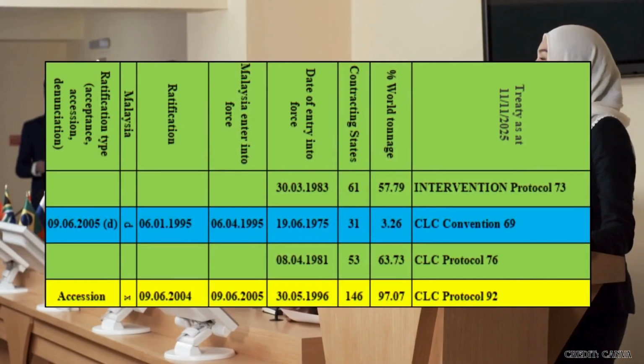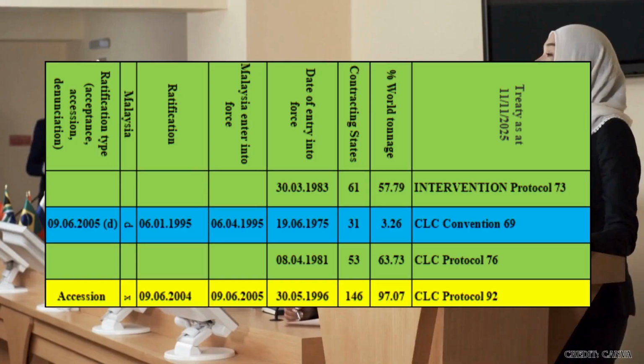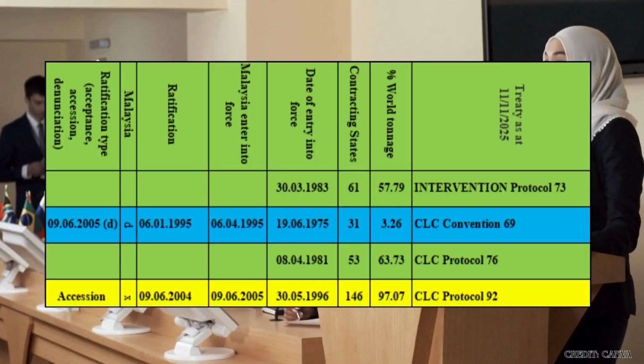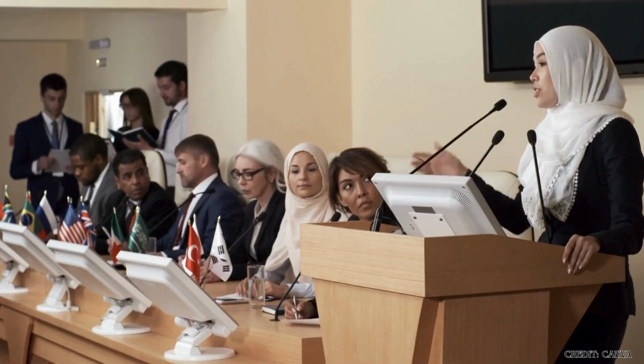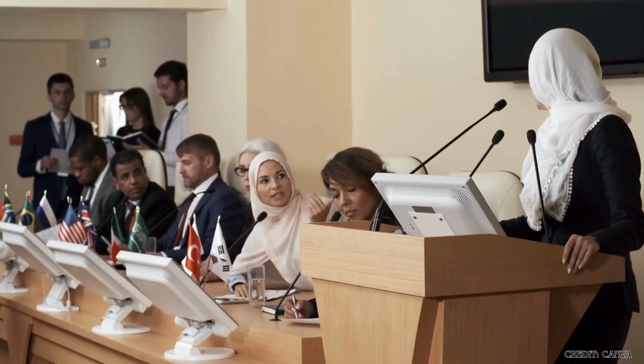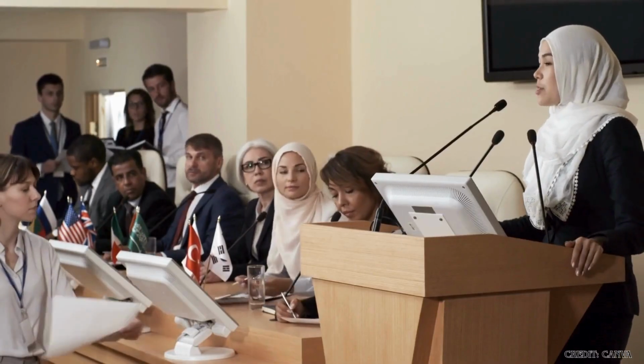Malaysia ratified CLC 1969 on January 6, 1995, and it entered into force on April 6, 1995, and Malaysia denounced it on June 9, 2005. This system of signature, ratification, accession, and denunciation ensures that countries join or withdraw from international conventions in an orderly and transparent manner, maintaining global consistency in maritime law.